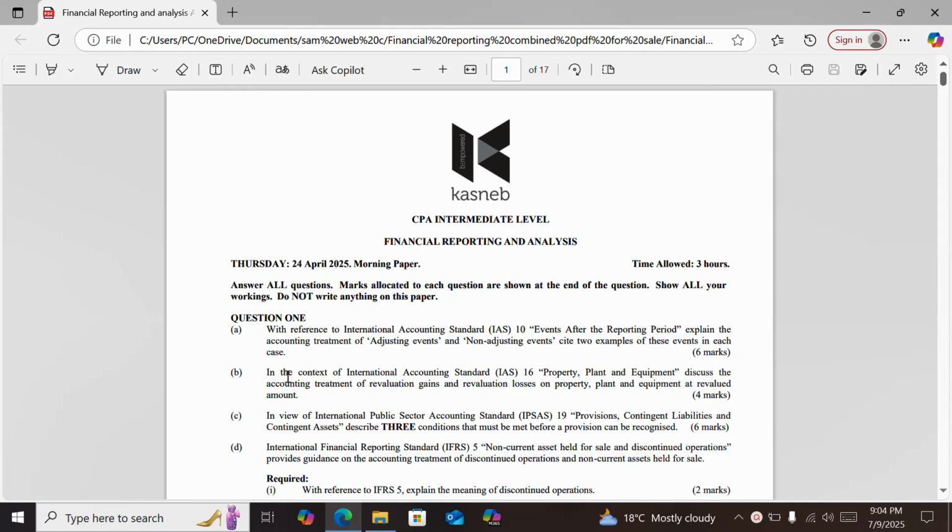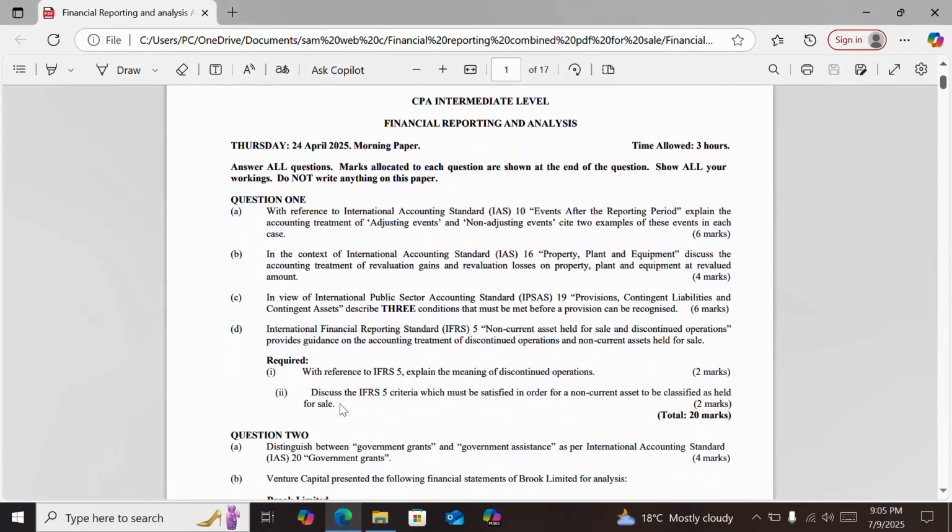Part B: in the context of International Accounting Standard IAS 16, Property, Plant and Equipment, discuss the accounting treatment of revaluation gains and revaluation losses on property, plant and equipment at revalued amount. Part C: in view of International Public Sector Accounting Standard IPSAS 19, Provisions, Contingent Liabilities and Contingent Assets, describe three conditions that must be met before a provision can be recognized.